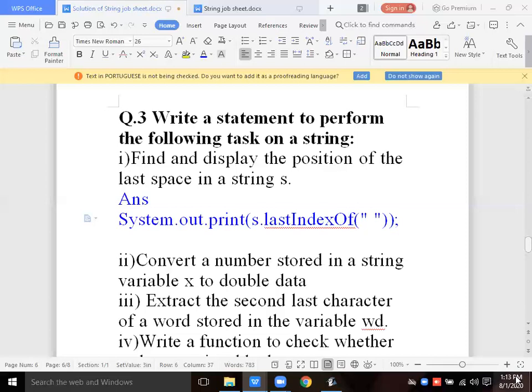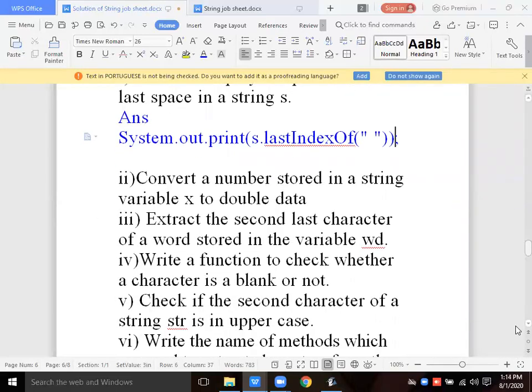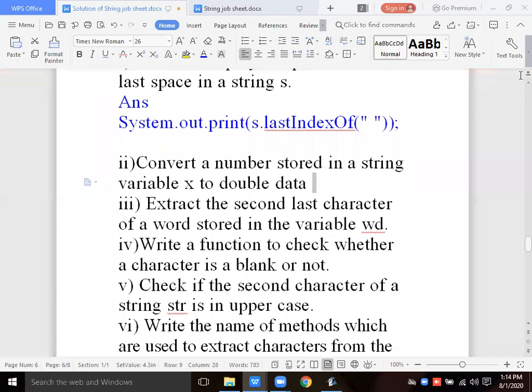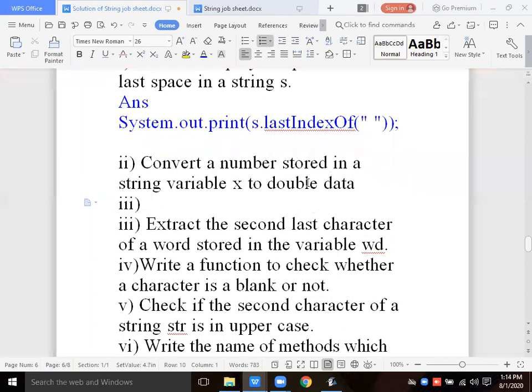Now it is very important: convert a number stored in a string. We have to convert a number, so we will use the wrapper classes. This is the question of the wrapper class.